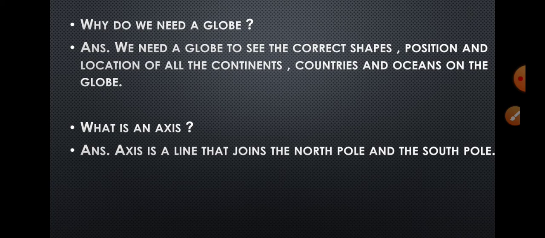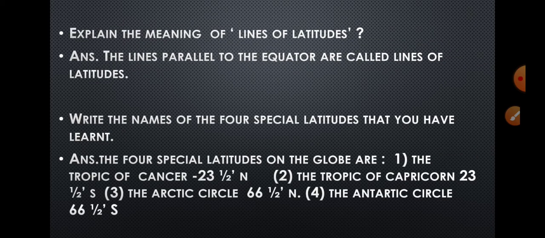Next question, question number 4. What is an axis? What is the answer? It is a line that joins the North Pole and the South Pole. Coming to the next question. Question number 5. Explain the meaning of lines of latitudes. The lines parallel to the equator are called lines of latitude.